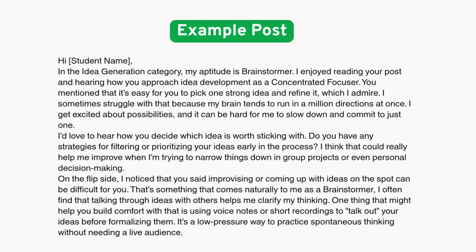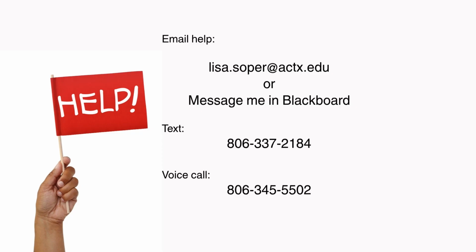Just remember to respond to two different people from two different categories if possible. The main thing is they have to have different aptitudes than you do. If you have any questions or are lost, don't know what to do, give me a call or a text. That's the fastest way to get in touch with me, or you can email me.